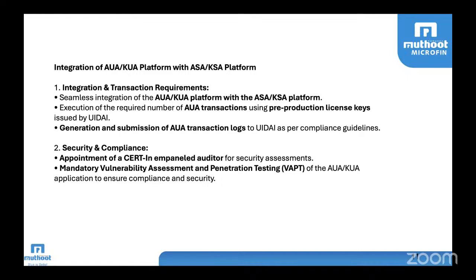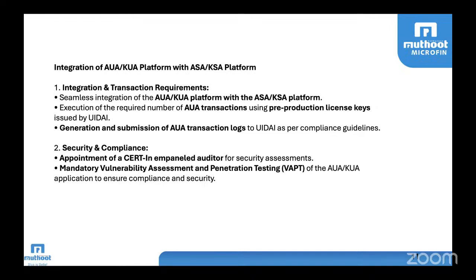After completing the pre-production validations, you have to take all the logs and submit them to the UIDAI authority for validation. After validation, they will say that you can go ahead with creating the production environment.